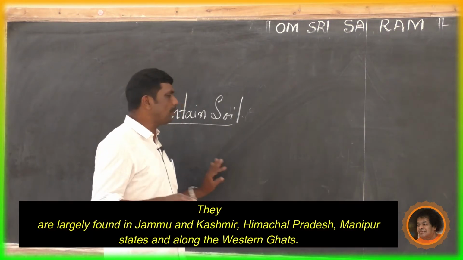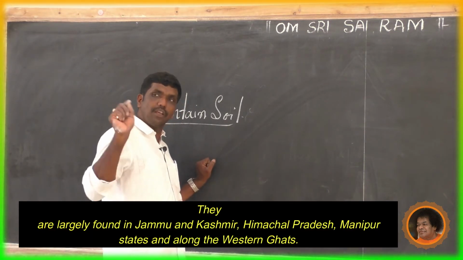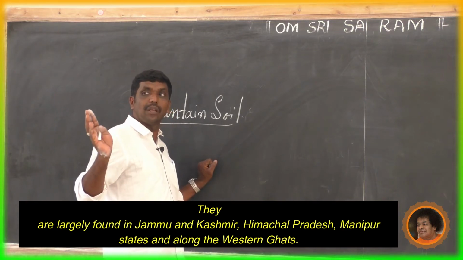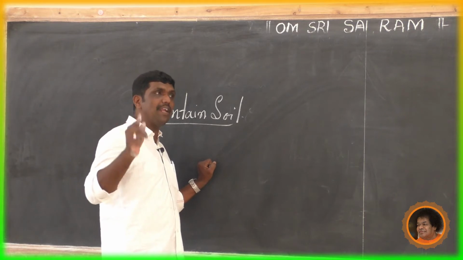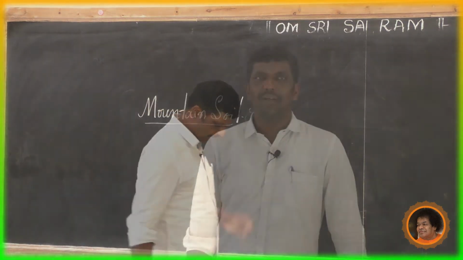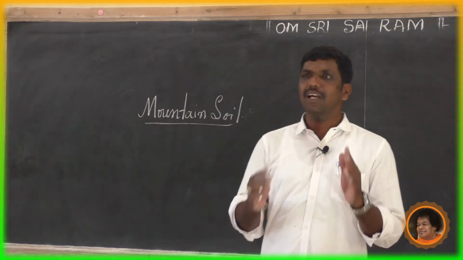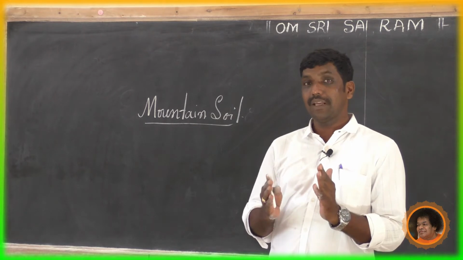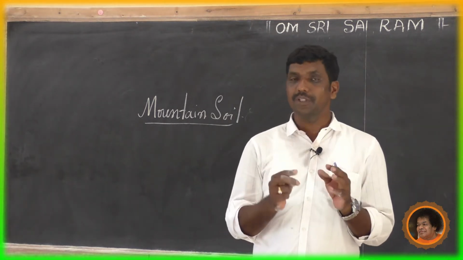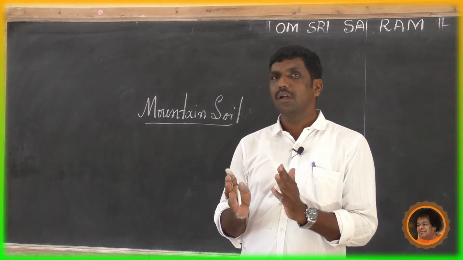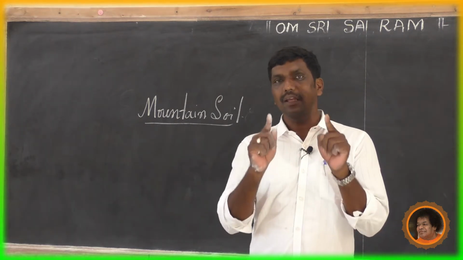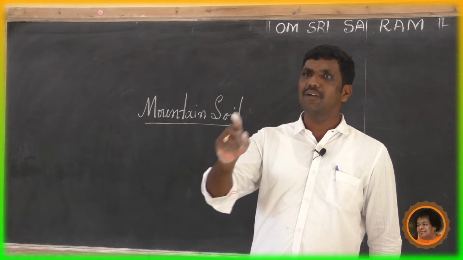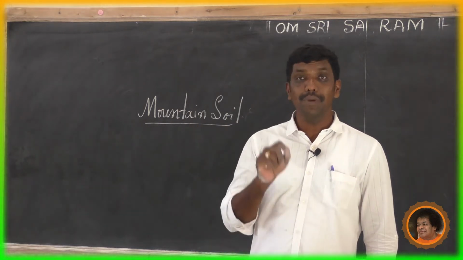And they are largely found in Jammu and Kashmir, Himachal Pradesh, Manipur. Along with the Western Ghats, this soil covers an area of 2.85 lakh square kilometers. Which are the crops we grow and can grow in mountain soil? This soil is ideal for some crops. Could you mention them?